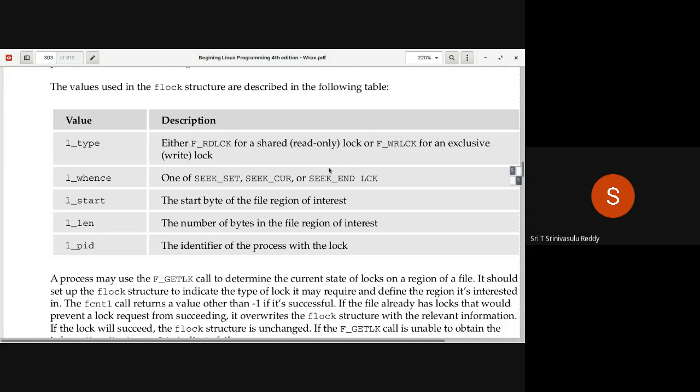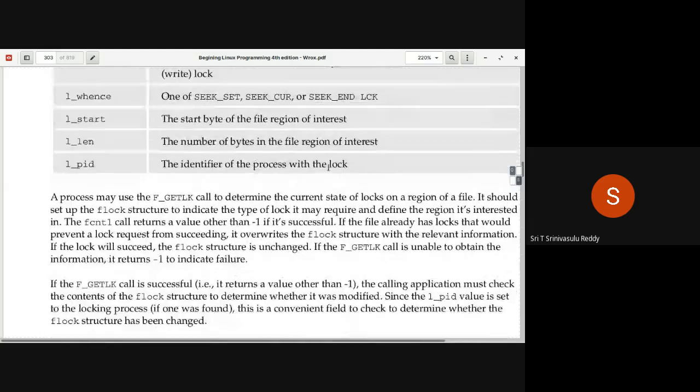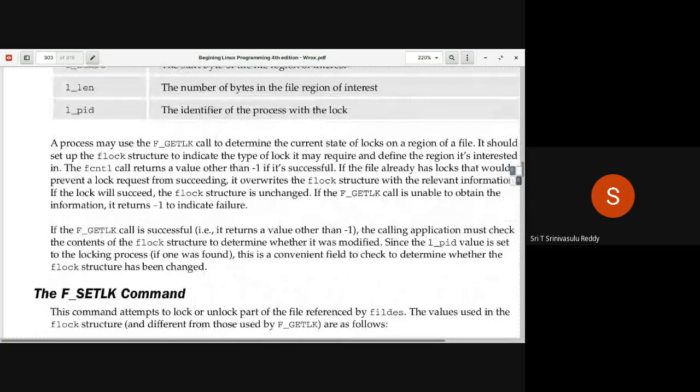Because multiple processes can apply shared locks. There may be 10 processes that have already been given shared locks. So if one process is removing its lock, it doesn't mean that the area is unlocked completely. That area is unlocked only by that particular process. The other processes' locks are still there, right? So that's what you will have to understand. And other things, you can easily understand what's going on there.